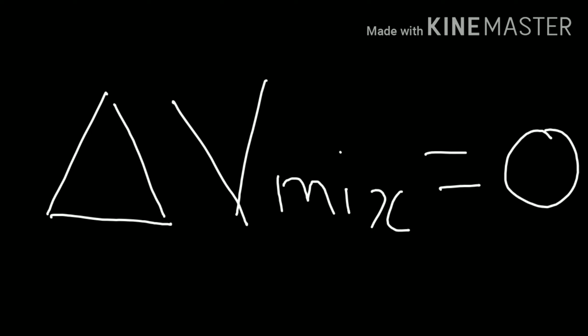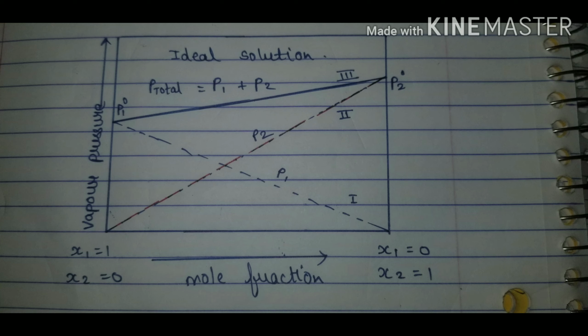The next point is the change in volume of a mixture is equal to 0 for ideal solution. Now, what does this mean? When we are mixing two solutions, you will see that the volume of the solution is either going to increase or decrease. But when you are forming ideal solutions, you will observe that the volume even after mixing is not going to change. That is, it is not going to increase or decrease. That is why the change in volume is equal to 0 for an ideal solution. And this is the graph for ideal solution, and this is what I've already explained to you prior.